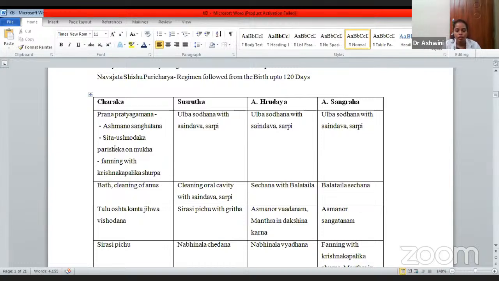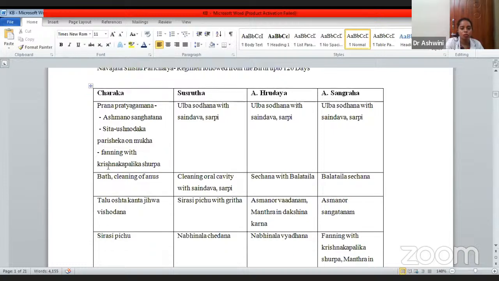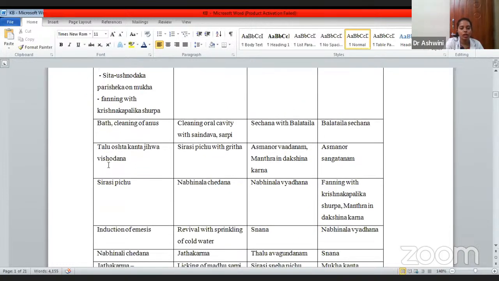After that, Acharya Charaka has told to give a bath and to clean the anal orifice. Talu Oshta Kanta Jiva Vishodhana: you have to clear the mouth. Even in modern practice, suction is done, nasal and mouth suction. In the same way, he has told Talu Oshta Kanta Jiva Shodhana.